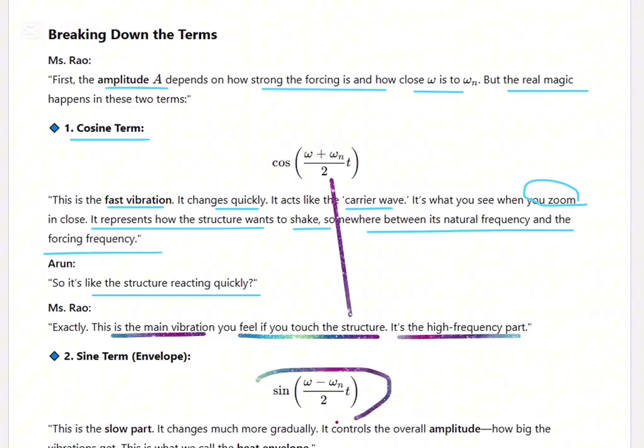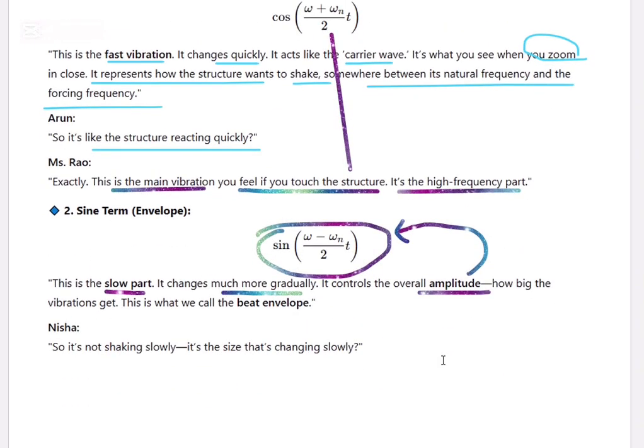Next one is sine((omega minus omega n)/2 t). This is a very slow part because the frequency is very small, half of the difference. It changes much more gradually. It controls the overall amplitude, how big the vibration gets. This is what we call the beat envelope.